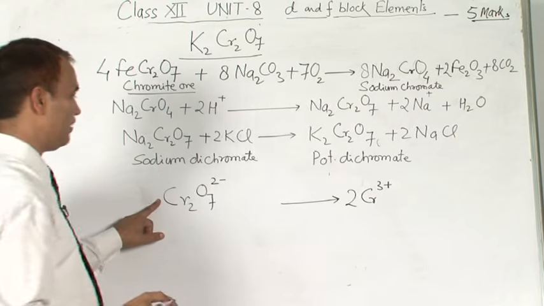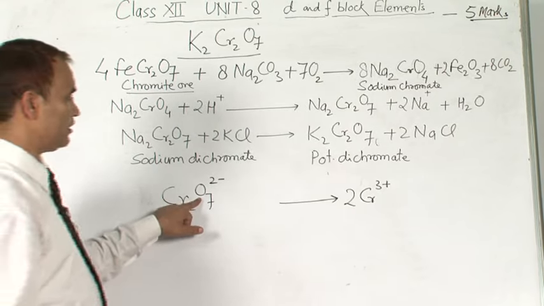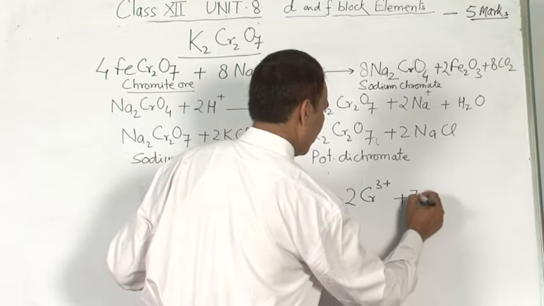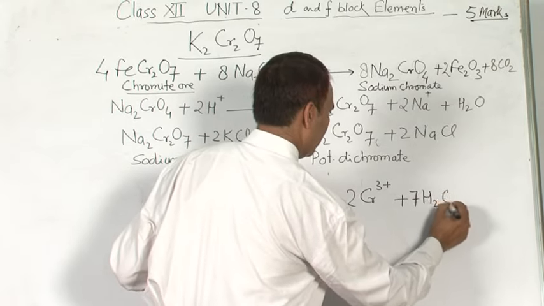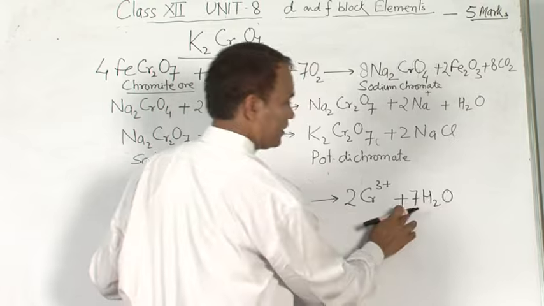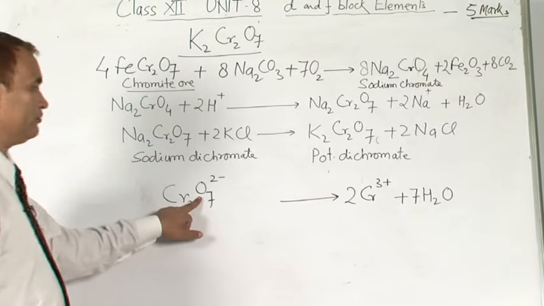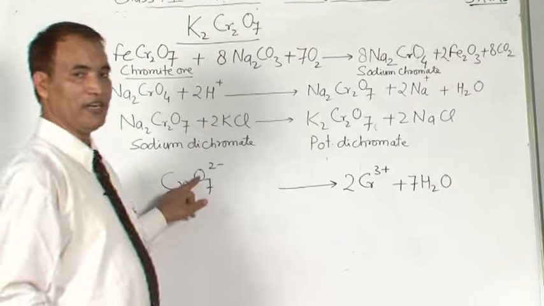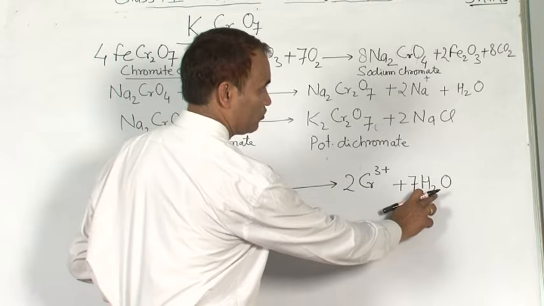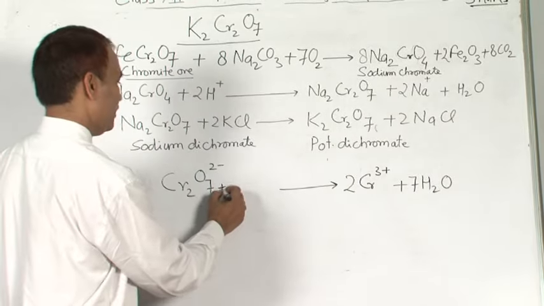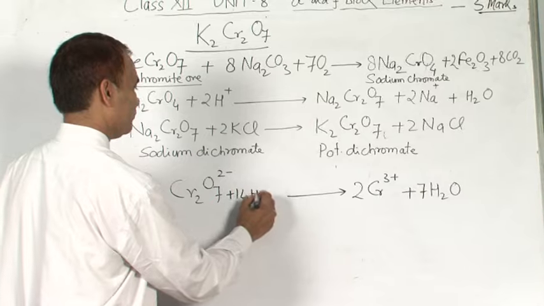Then we can write the balanced equation. 7 oxygen will be balanced here by adding 7H2O. As we know, the oxygen is balanced in acidic medium by adding water. Then hydrogen is balanced by adding hydrogen ion. Here total hydrogen is 7 into 2, 14. So add here 14 hydrogen ion.